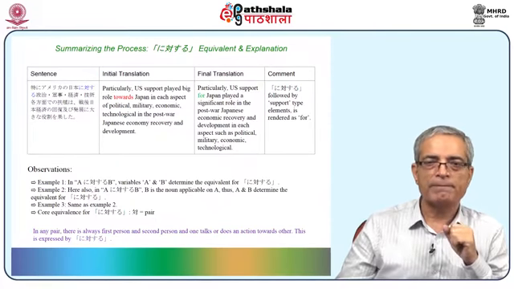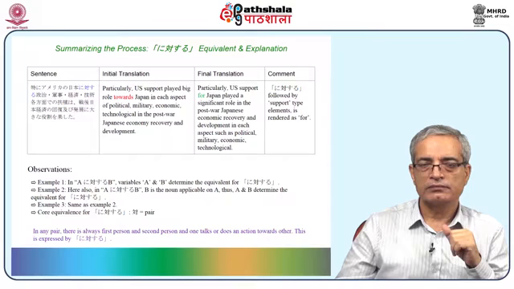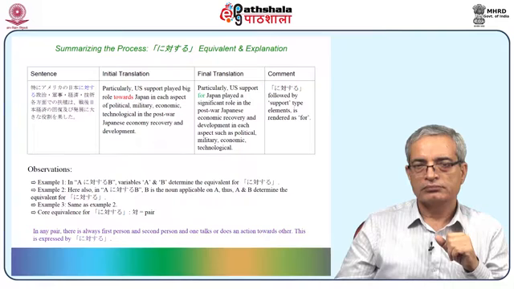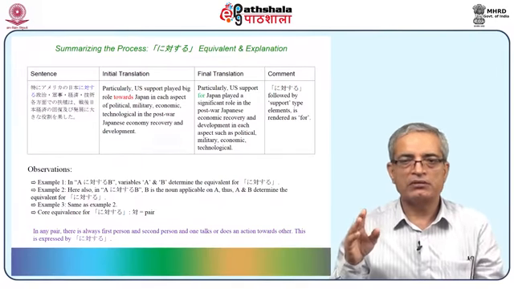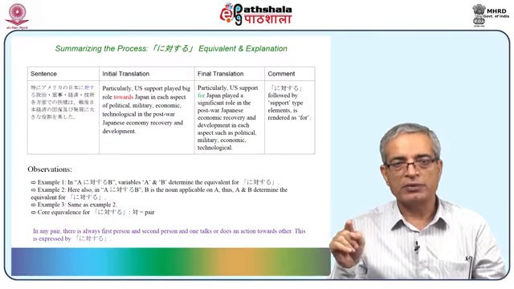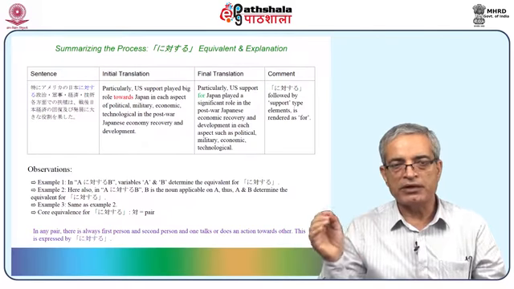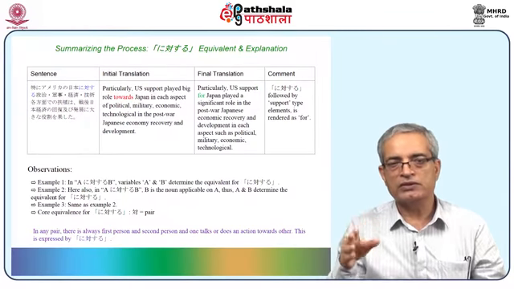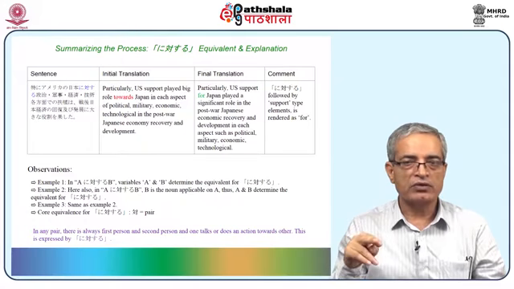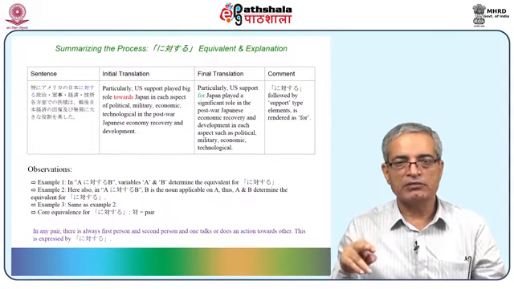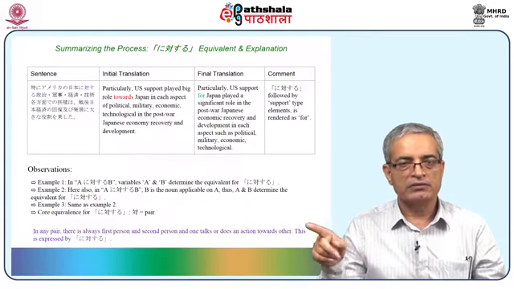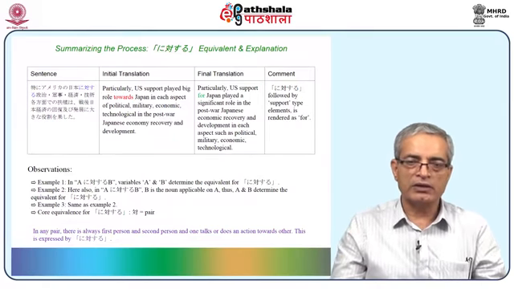First read the initial translation. Particularly, US support played a big role towards Japan in each aspect of political, military, economic, technological in the post-war Japanese economy recovery and development. Now this has been "particularly US support for Japan." It can be "towards Japan" also, but "for" is better in the context. So it is changed to: US support for Japan played a significant role in the post-war Japanese economy recovery and development in various aspects such as political, military, economic and technological.